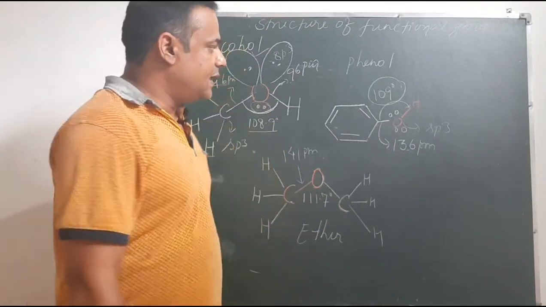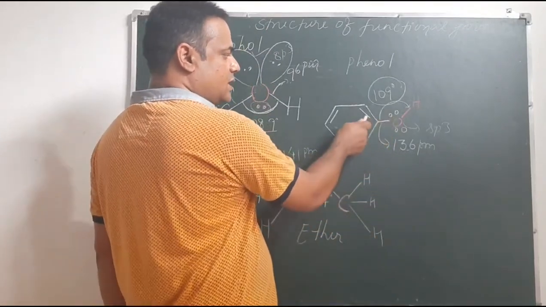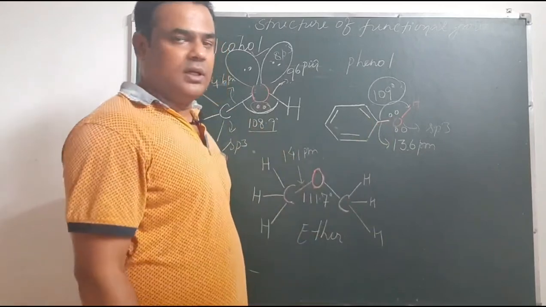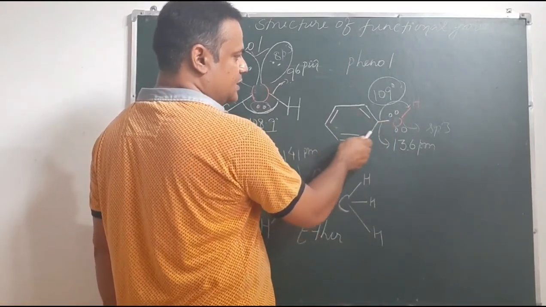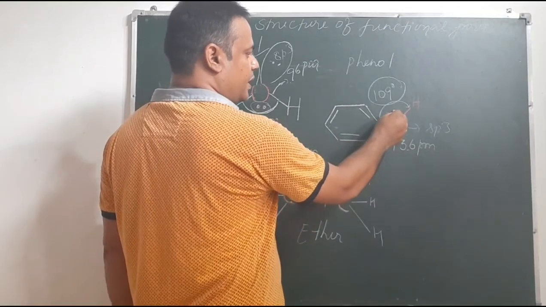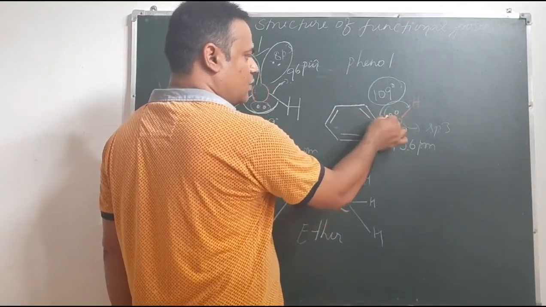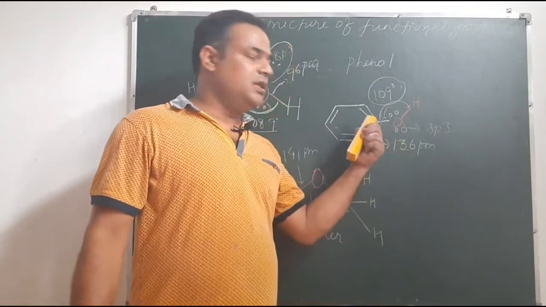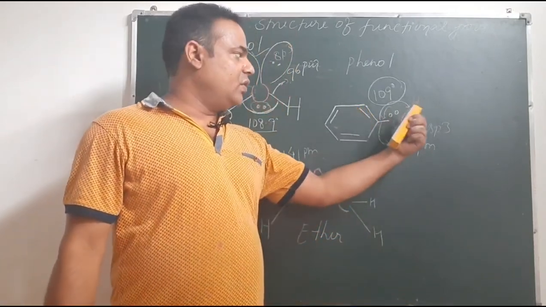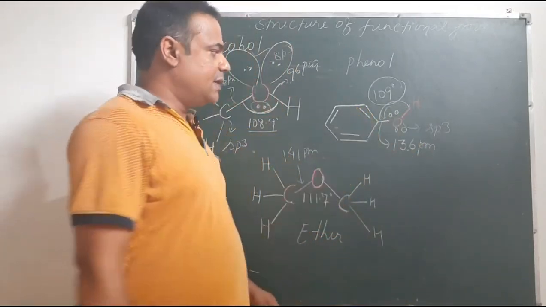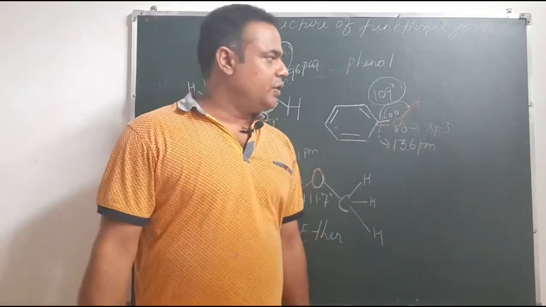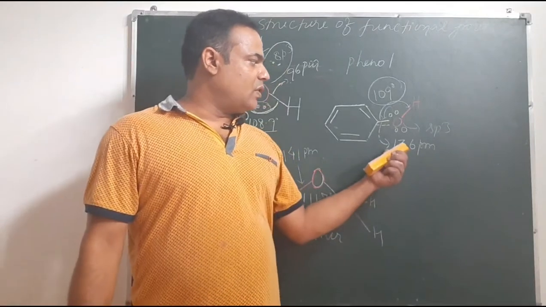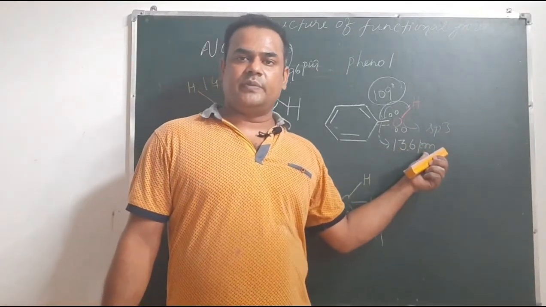The lone pair of electrons here is in conjugation with the double bond: lone pair, single, double, single, double, single, double, single. So the lone pair undergoes resonance with the benzene ring, and a partial double bond forms between C and O. Due to that partial double bond, the bond length becomes 136 picometer.